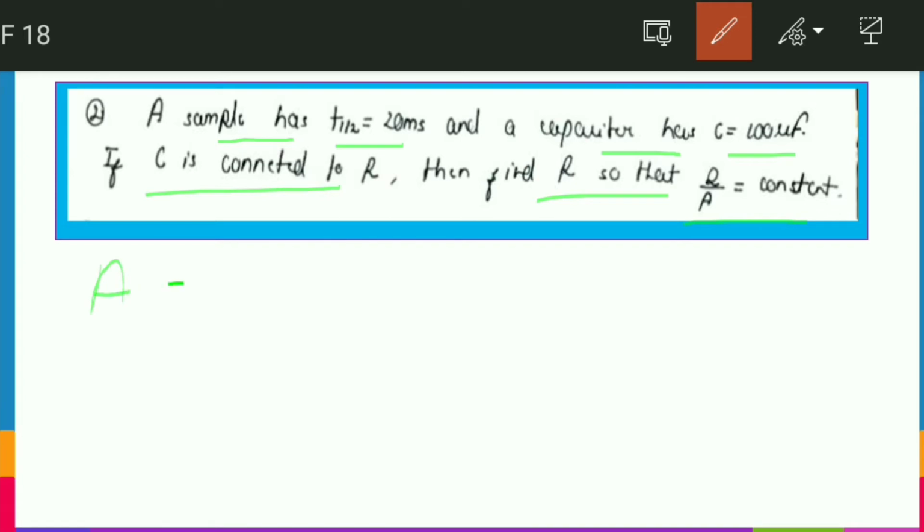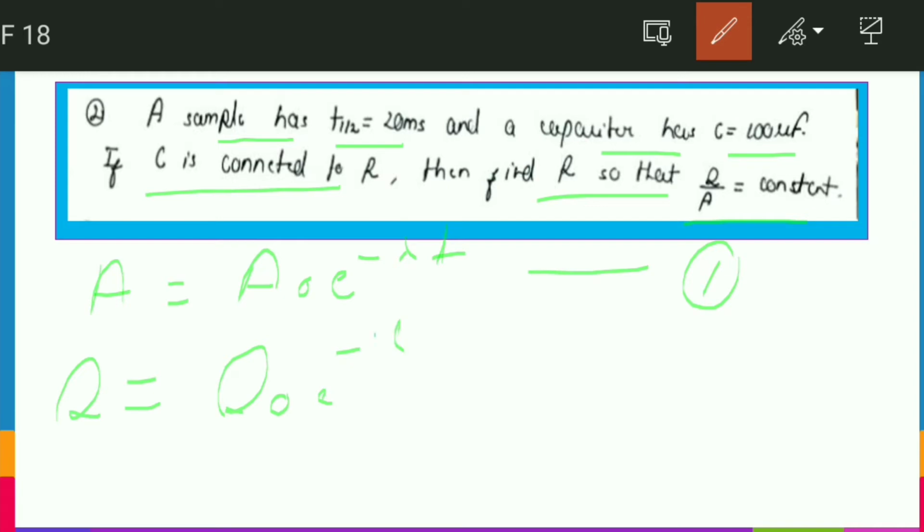We can write A equals A naught e to the power minus lambda t. This is our first equation. Similarly, you know the discharging circuit has the equation of charge Q equals Q naught e to the power minus t by tau. This is our second equation, and we have to find the ratio Q by A, so just dividing them.